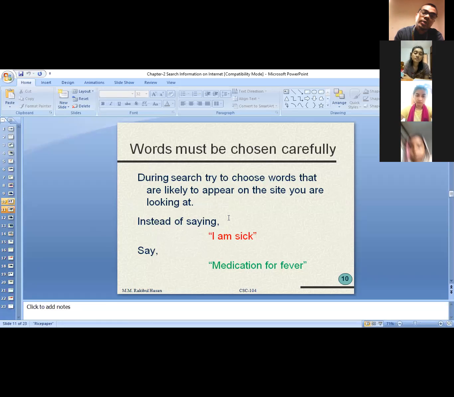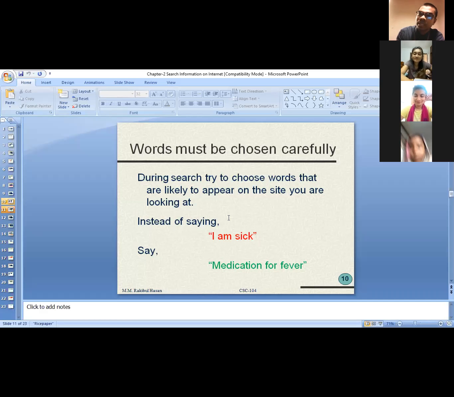Suppose you are suffering from cold and fever, and you would like to know what the medication is for cold and fever. You would like to search that information using Google. If you type, I am sick, suppose she is suffering from cold and fever and would like to know the medication, and she types in Google, I am sick.